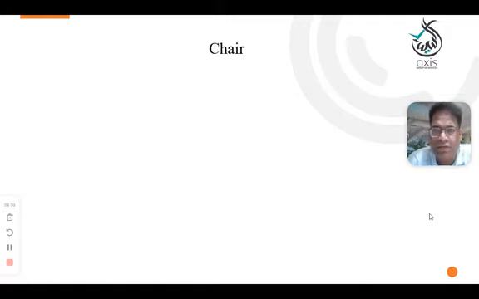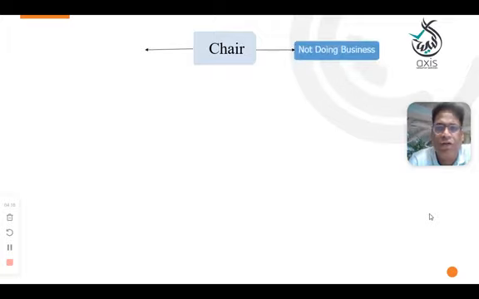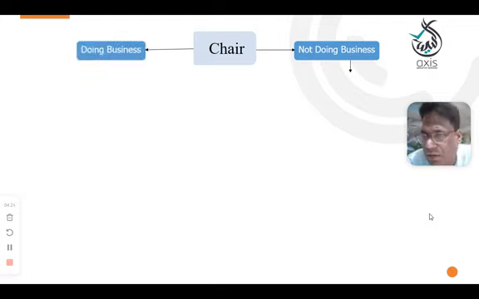How to understand? We told you the concept: always, you are the business. Always you need to think as if you are the business. The chair. If you are doing the business of chairs, or you are not doing the business of chairs, still you have a chair with you. So here for our classroom, I have a chair. I'm using it. I did not purchase it to sell. I'm running an institute, but I need chairs to facilitate the students to provide the classes.